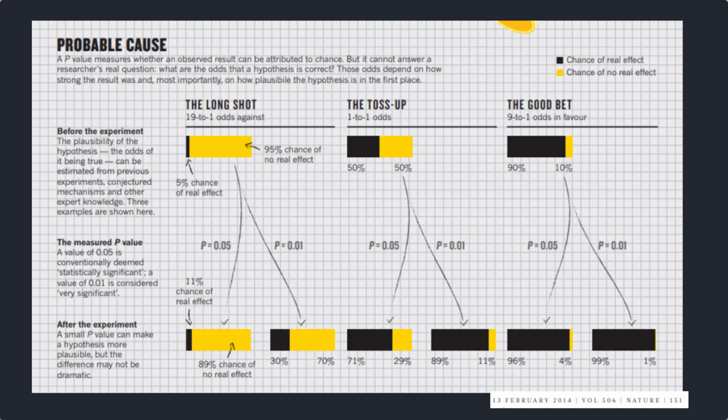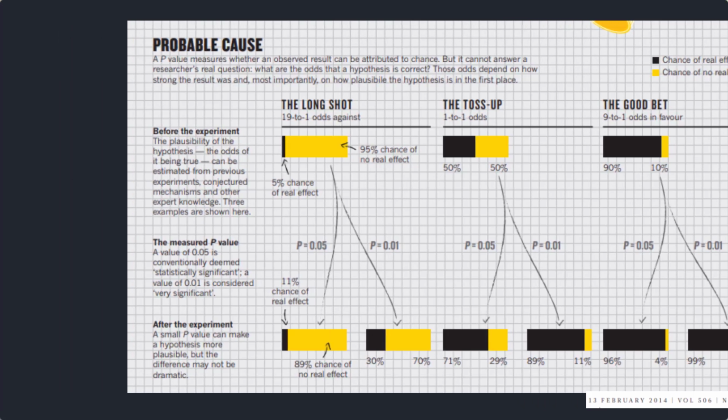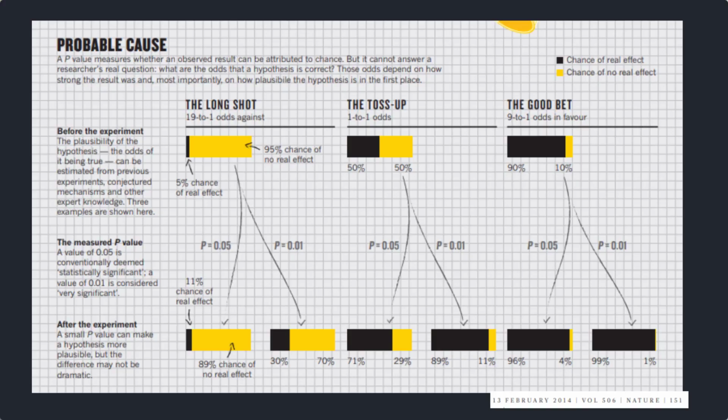Now, this only gets worse as we start looking for long shots. What do I mean by long shots? I mean looking for something that has a low probability of being true. So for example, trading strategies. Do you think your ability to find a profitable trading strategy is 50-50? Well, probably not, because otherwise there'd be a hell of a lot more millionaires in the world. So really, let's consider something like, on this diagram, 1 in 20, or 19-to-1 odds against finding a trading strategy. So therefore, we have a 5% chance of finding a real trading strategy that works.